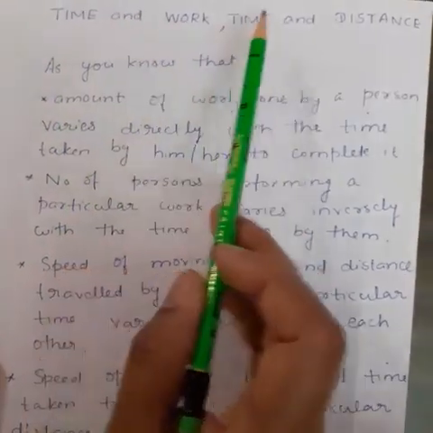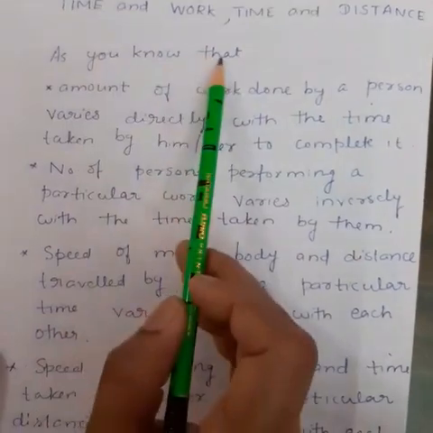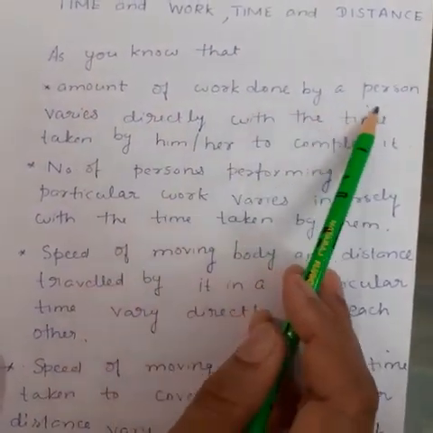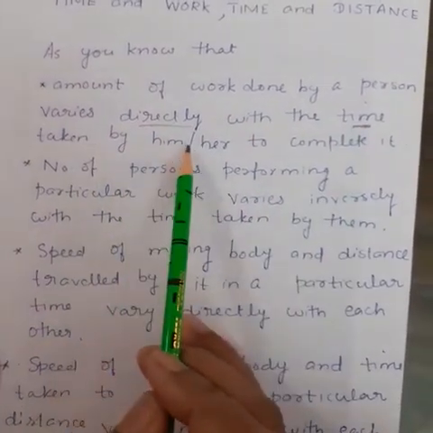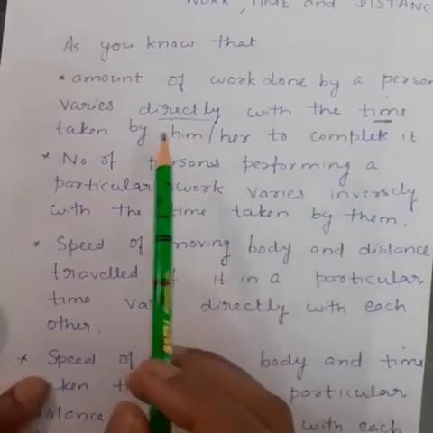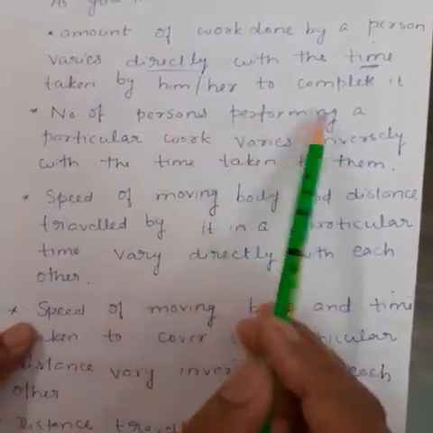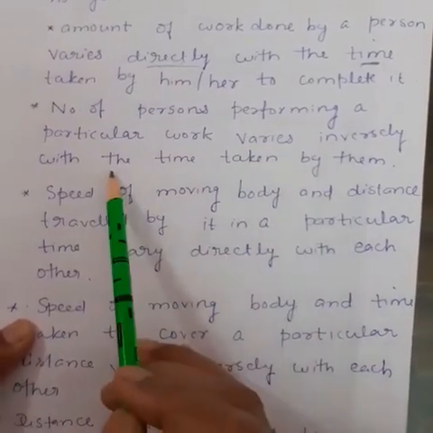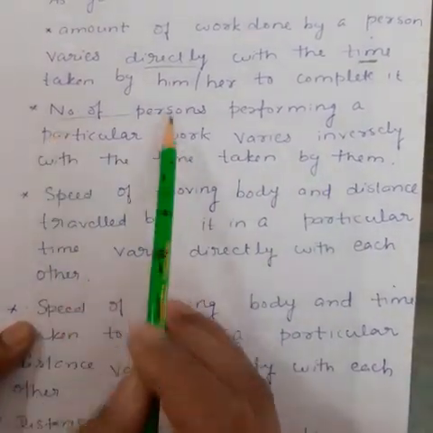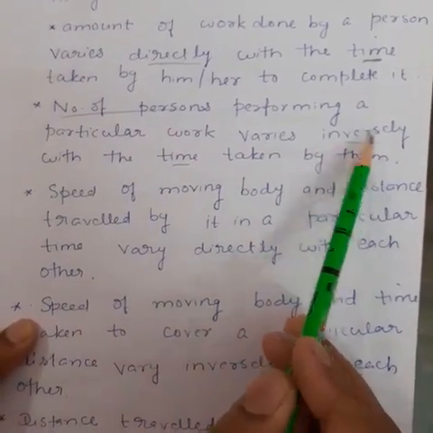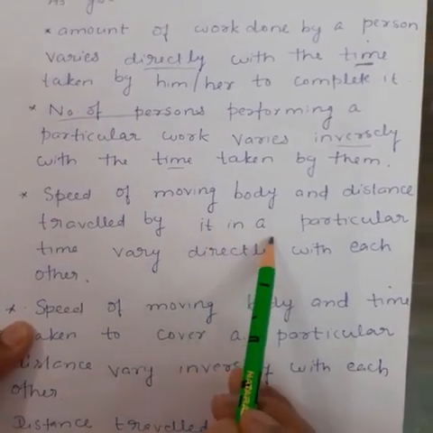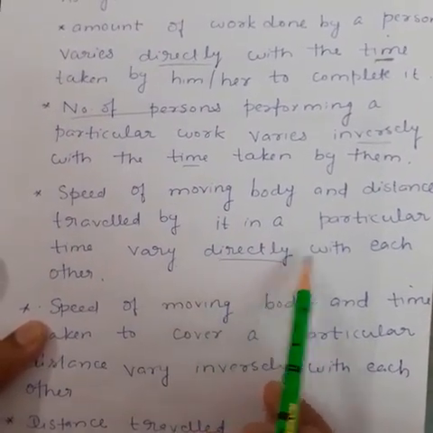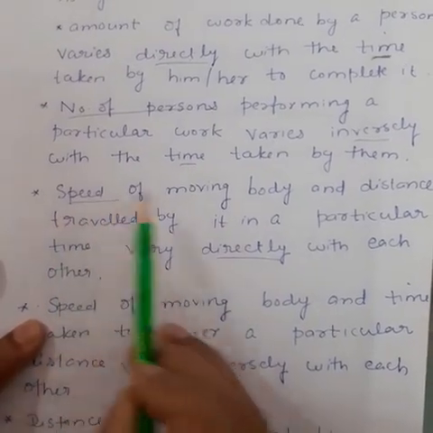Next, time and work, time and distance. As you know, the amount of work done by a person varies directly with the time taken by him or her to complete it. Next, the number of persons performing a particular work varies inversely with the time taken by them. Number of persons and time vary inversely. Next, the speed of a moving body and the distance traveled by it in a particular time vary directly with each other. Speed and distance vary directly.